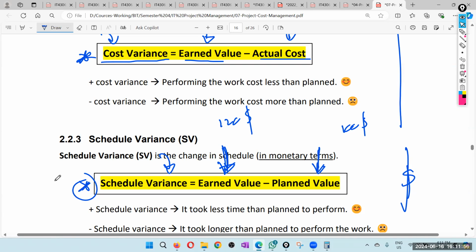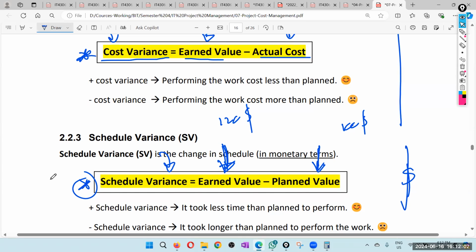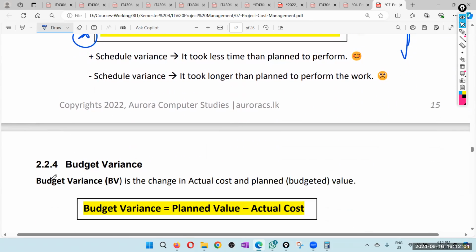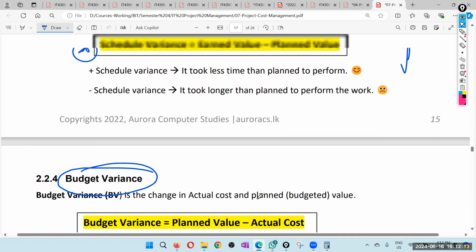Cost variance and schedule variance. The same thing you can write as ratios as well. Right. So the third one is budget variance. Budget variance is planned value minus actual cost.